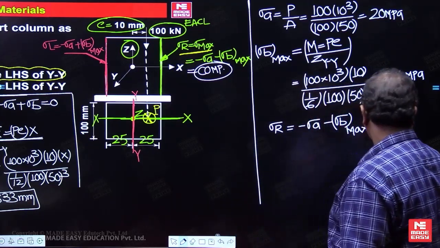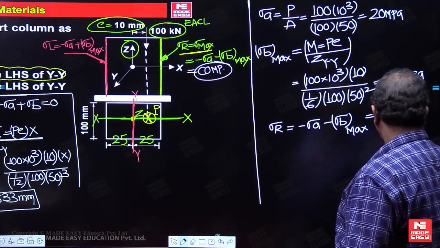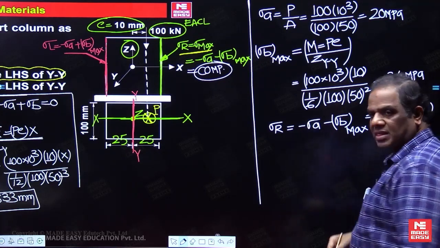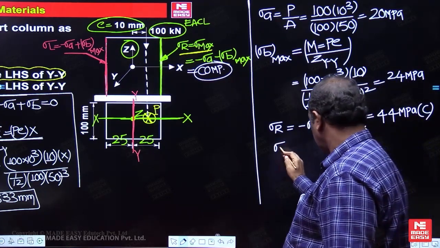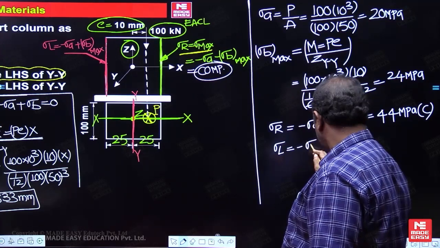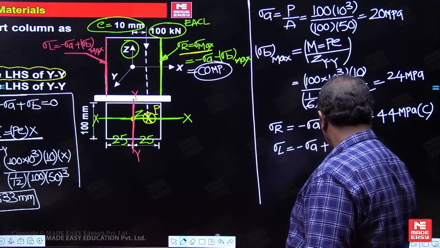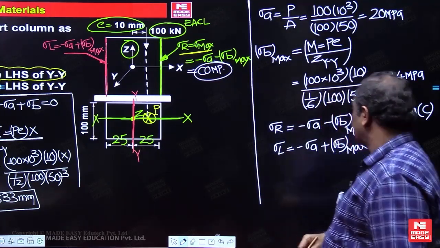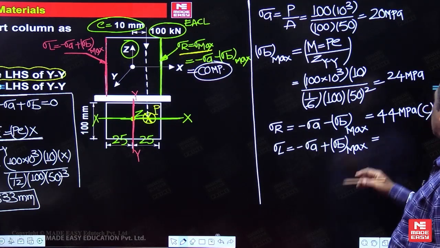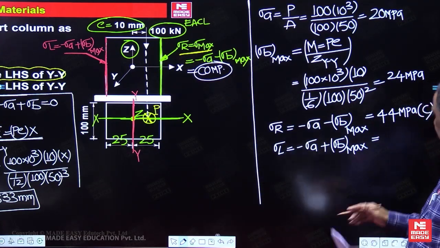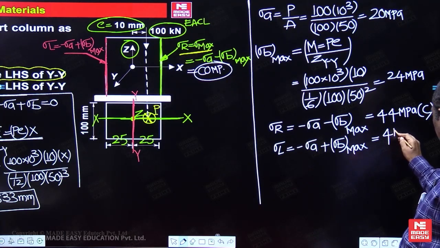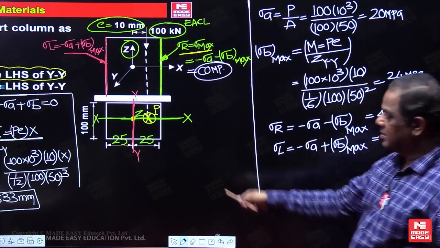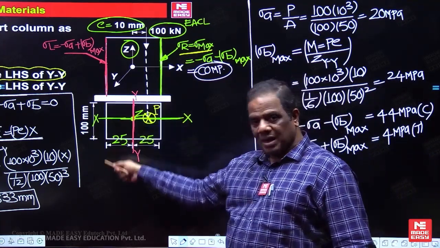It is compressive. Stress on the left side will be plus 4. You are going to get it now, plus 4. Means this side I am getting compressive, this side I am getting positive.